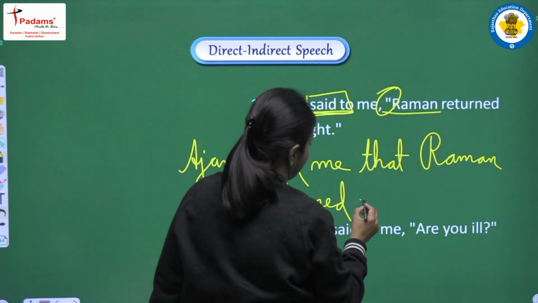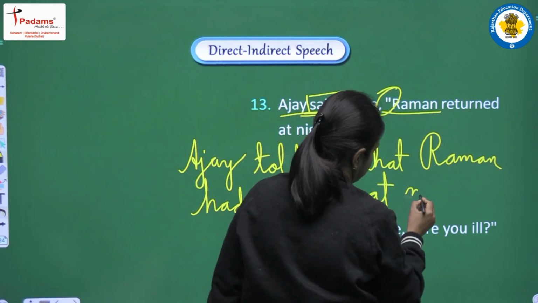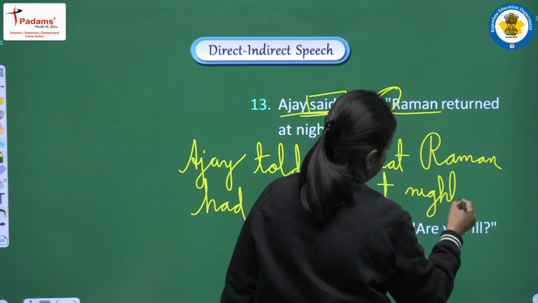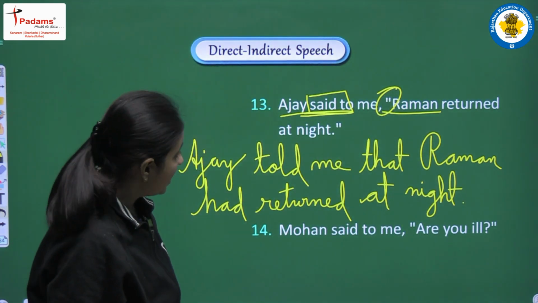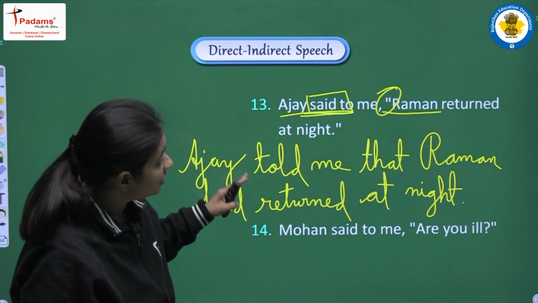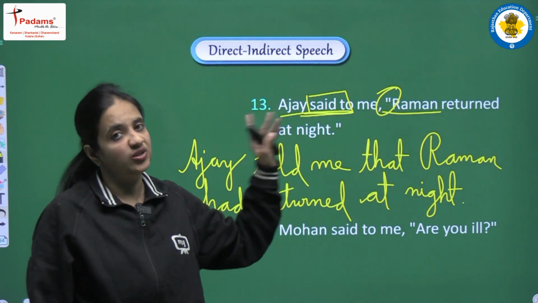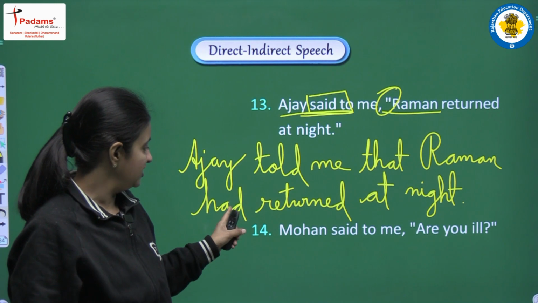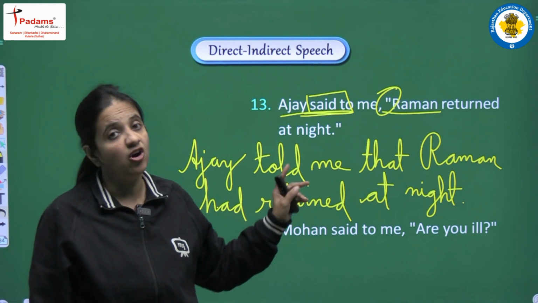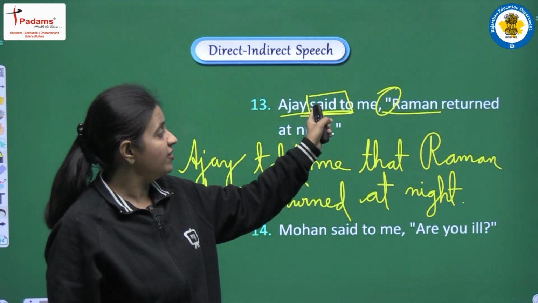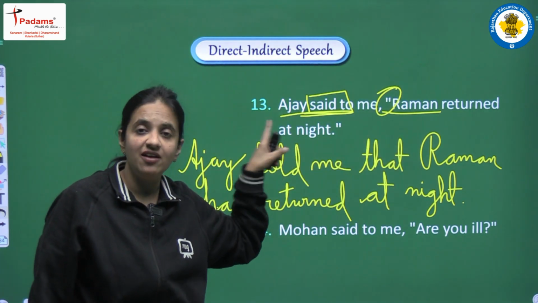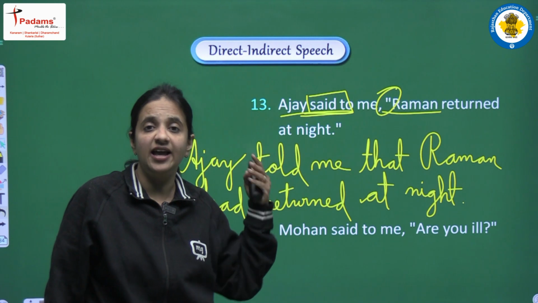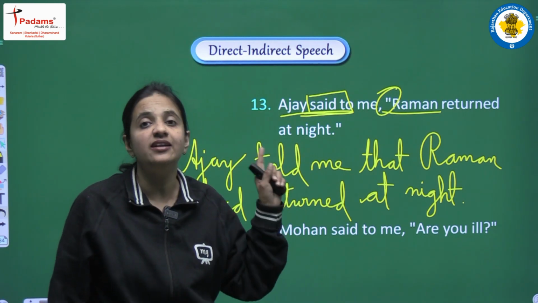And next, at night. So the complete sentence will be, Ajay told me that Raman had returned at night. So yes, we have to do the changes in the tense also, according to the sentence. If we are having past tense, then yes, we will do the changes in the tense. If we are having present or future tense, then we won't do changes in the tense.